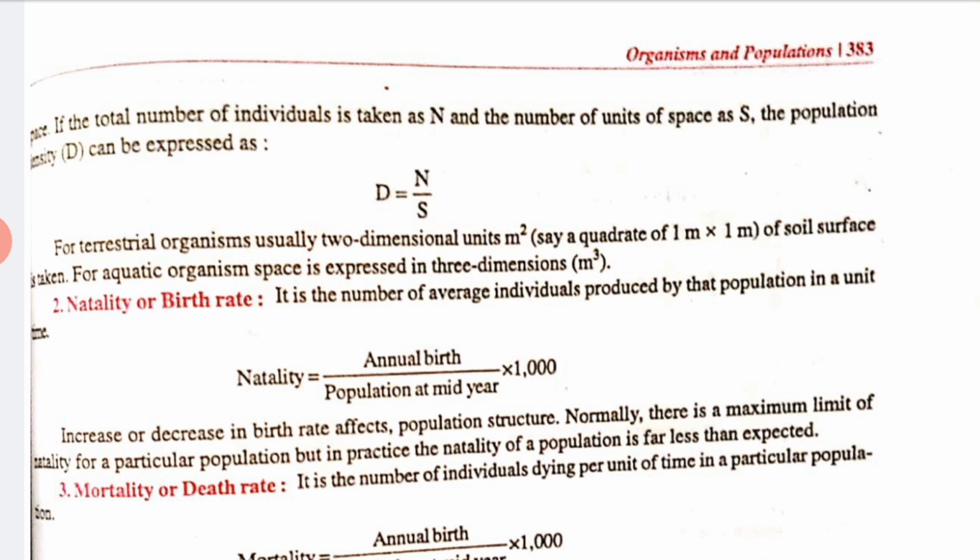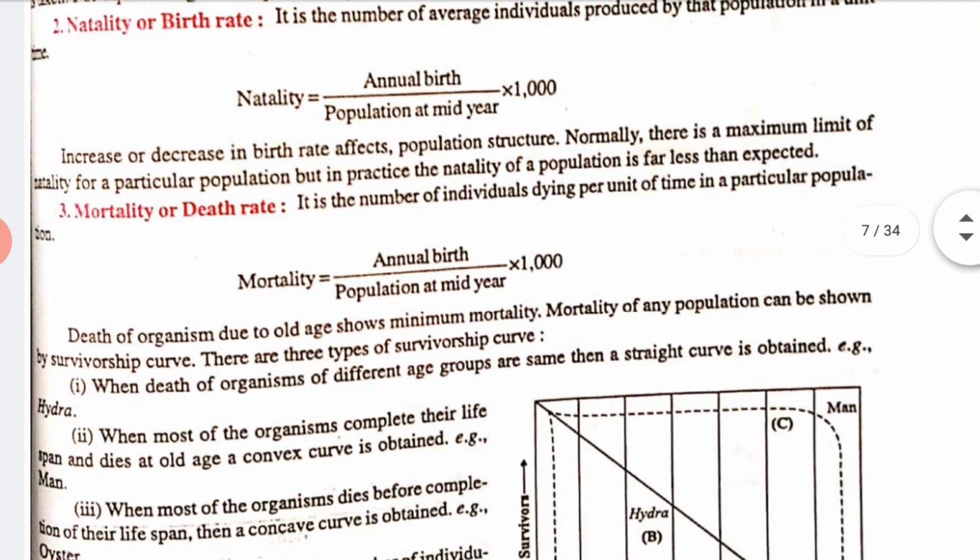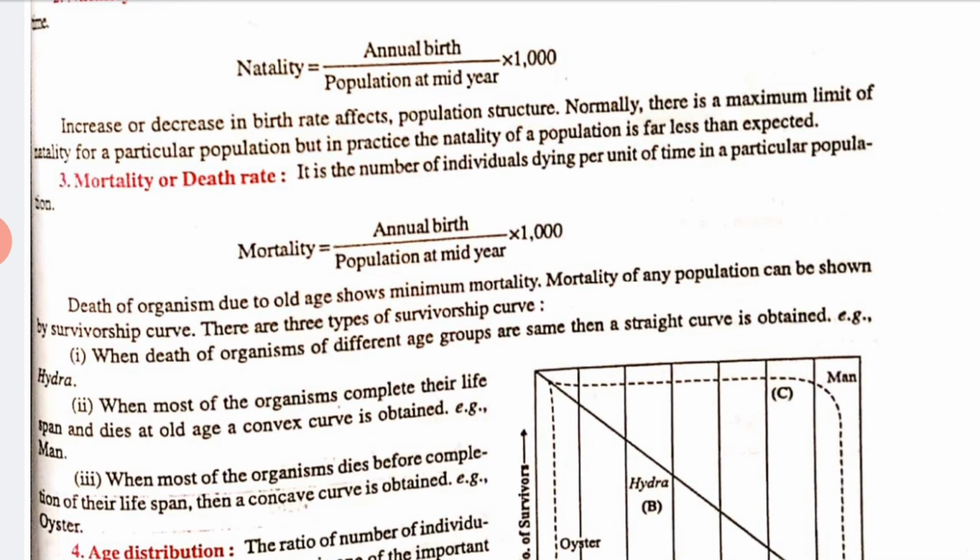Next we have natality or the birth rate. How can we count the birth rate of a particular population? It is the number of average individuals produced by the population in a unit of time. Natality is equal to annual births upon population at mid-year, multiplied by 1000. Clear? Now next we have mortality or death rate. Mortality is the number of individuals dying per unit of time in a particular population.